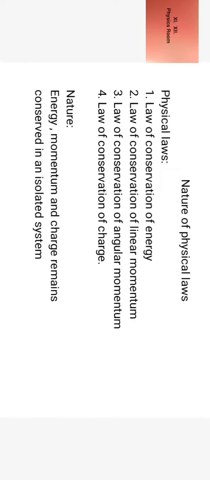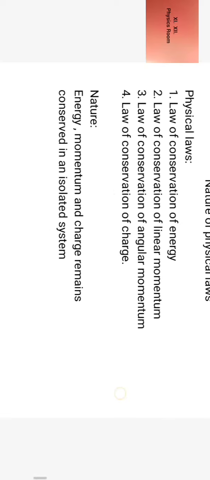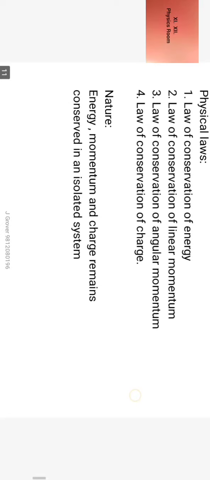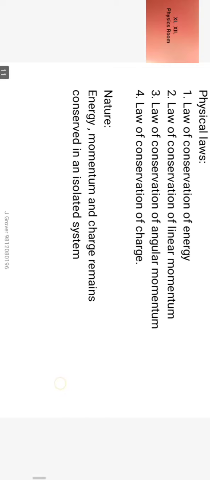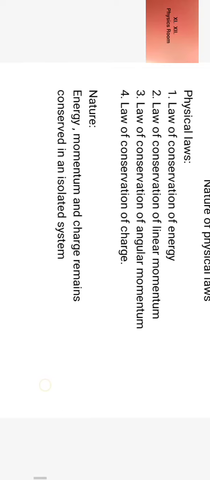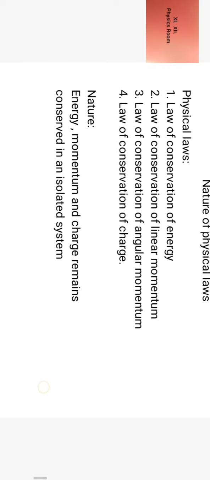These are physical laws, and their nature is conservative. So energy, momentum, and charge remain conserved in an isolated system. They possess conservative nature.